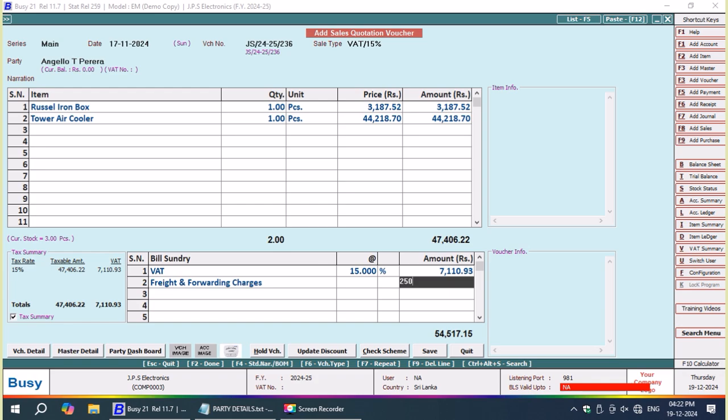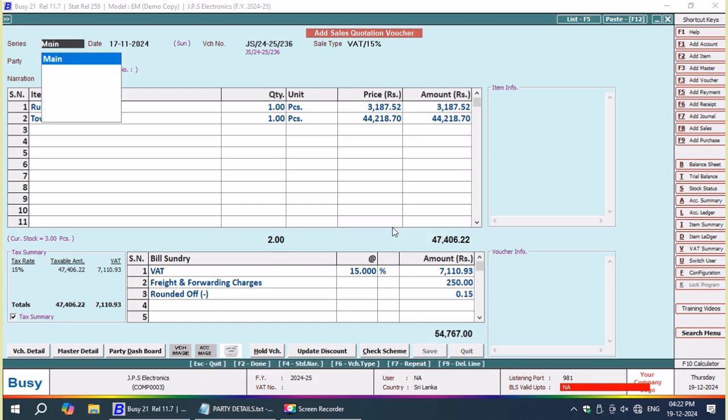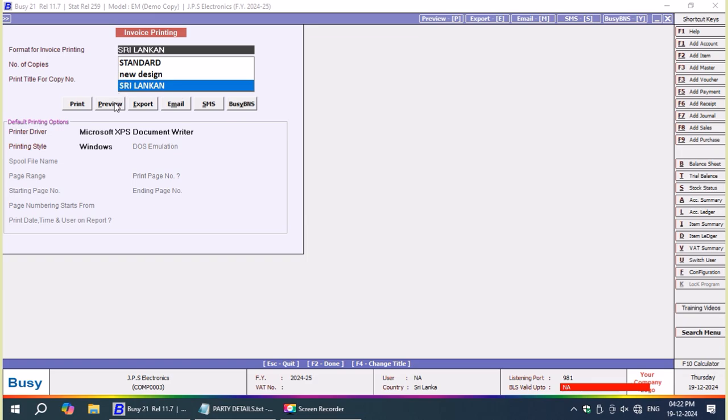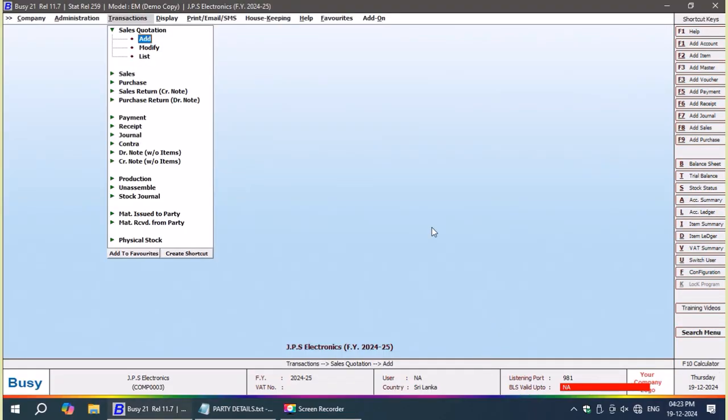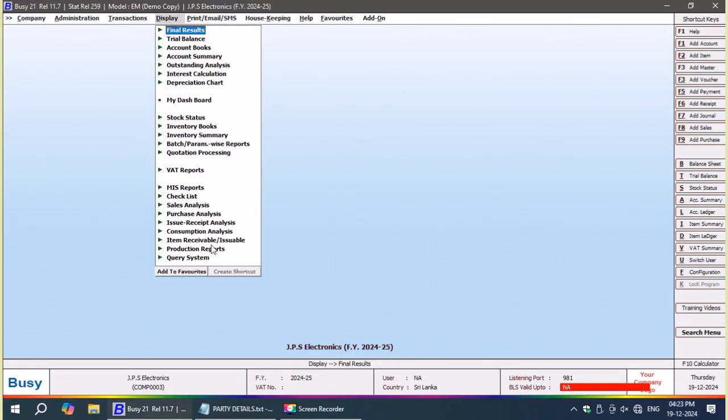Now here, freight and forwarding, in this particular case he has mentioned it as 250. That is the procedure that they have followed. They may charge or may not charge, but that is the design. See here, finance facility available, free door delivery up to 10 kilometers. That's what he has mentioned in the invoice footer, the sales quotation footer.